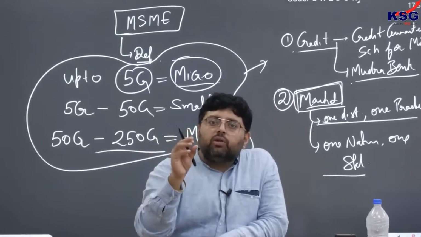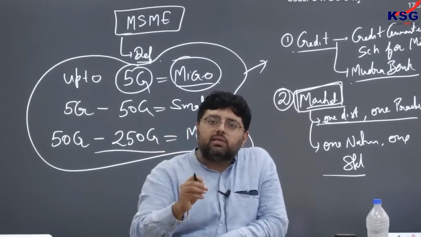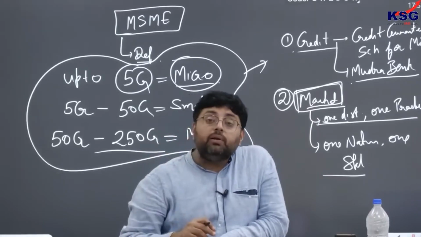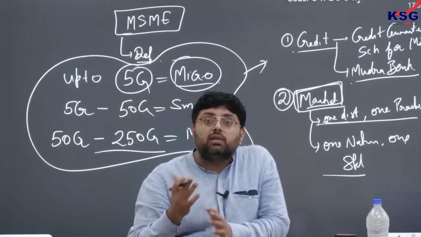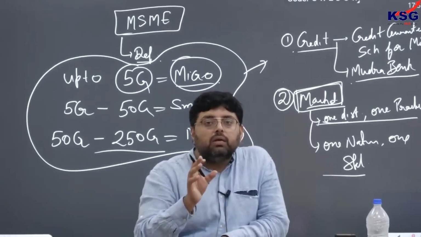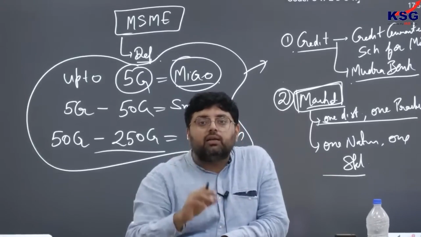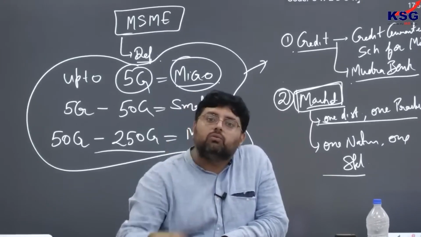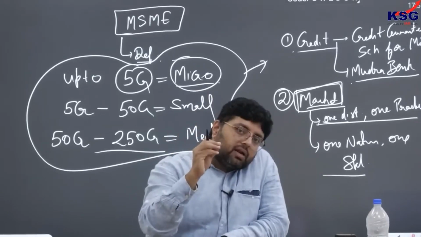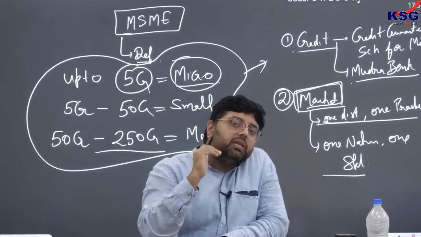The same toy you get at 100 rupees, you also get at 500. So ultimately you get confused. What is the difference? The reason is that there is no fixed standard. Even the shopkeeper is more confused than you. So government says that if you want to create a market for MSME, there should be some minimum standard.